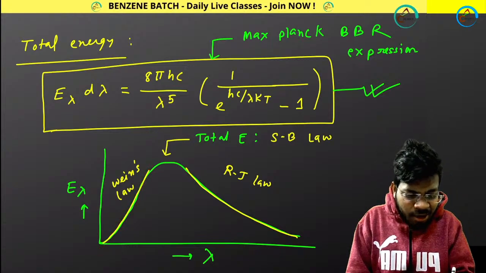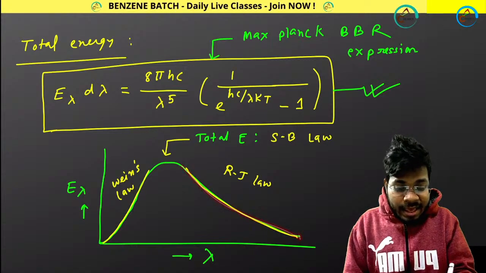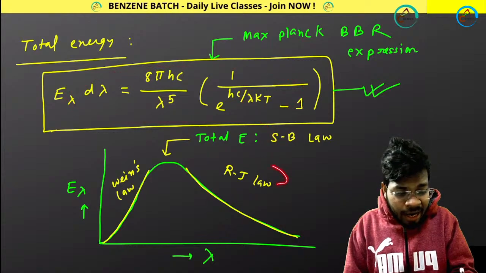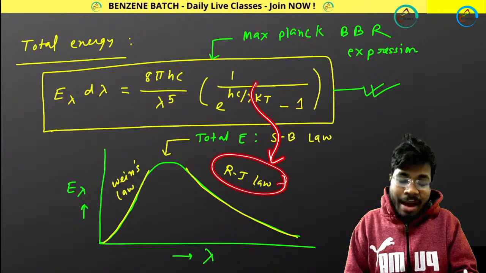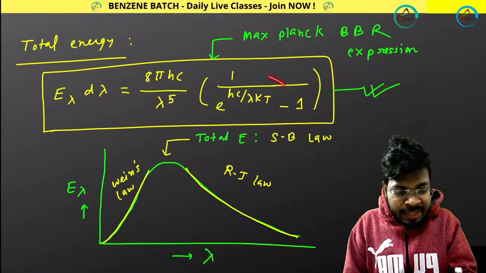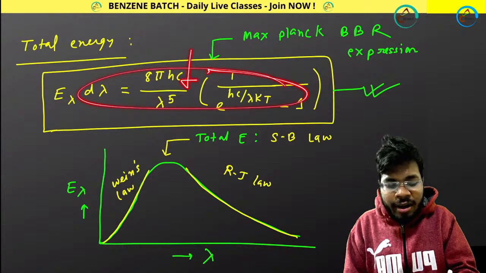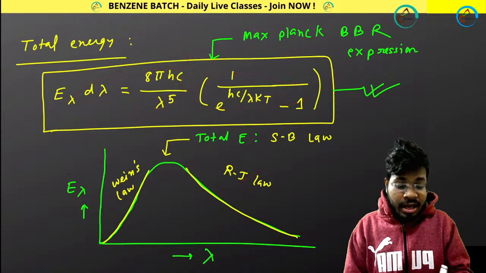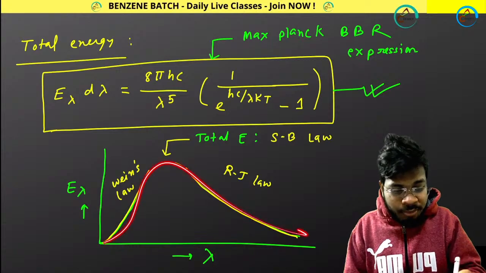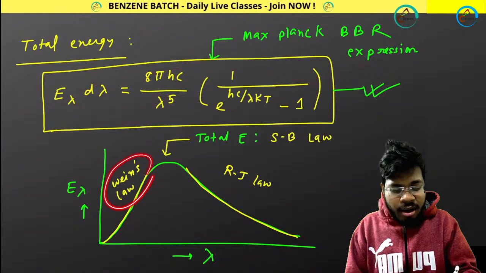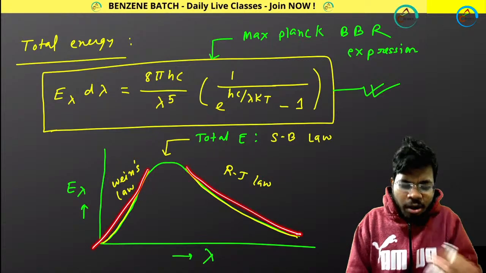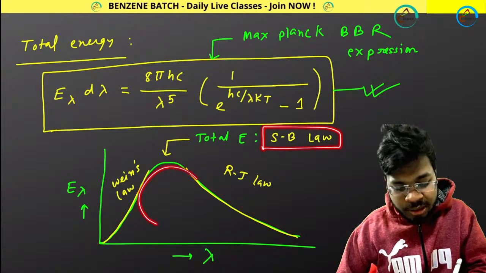Similarly, at the higher wavelength region, if I get the RJ law from Max Planck's equation, then I will say that at the higher wavelength region, Max Planck's expression is satisfying the RJ law, or the plot in the higher wavelength region. So if I draw this plot from this equation, I will be satisfying Wien's law and RJ law. That means I will be satisfying this part and this part. And I will also be satisfying the Stefan-Boltzmann law to calculate the total energy.